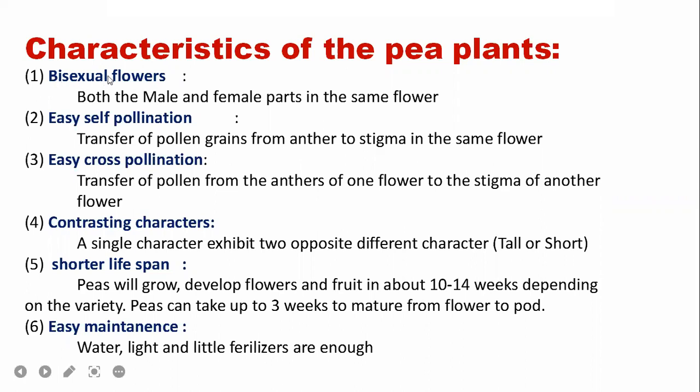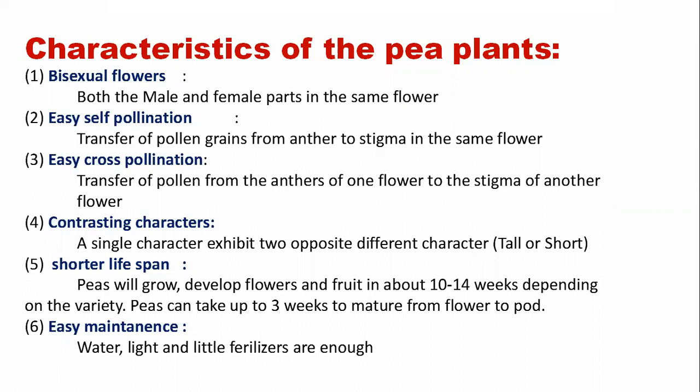Pea plant flowers are bisexual flowers, meaning in a single flower there is the presence of androecium and gynoecium components. Both male and female components are present in the same flower, and the synchronization occurs.